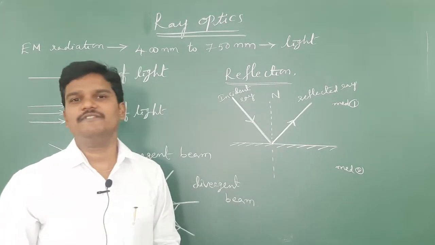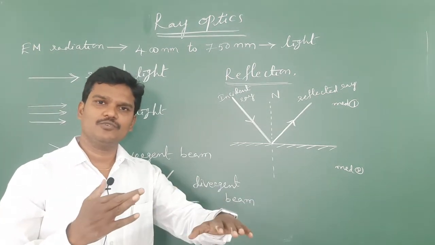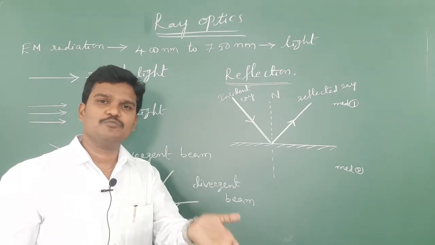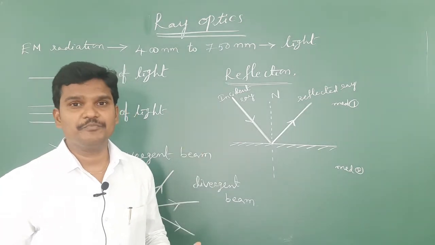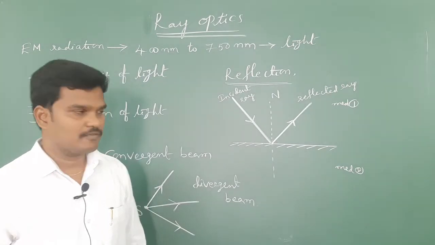If all the light comes back into the same medium, then we can call the phenomenon reflection. The light ray has to come from one medium, and after striking the surface, if all the light rays come back into the same medium, then the phenomenon is called reflection of light.